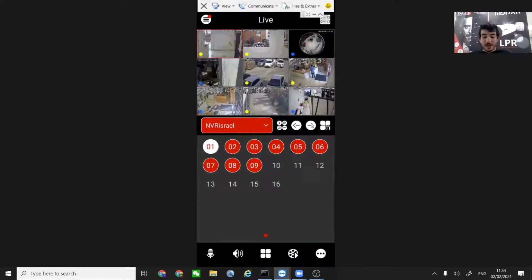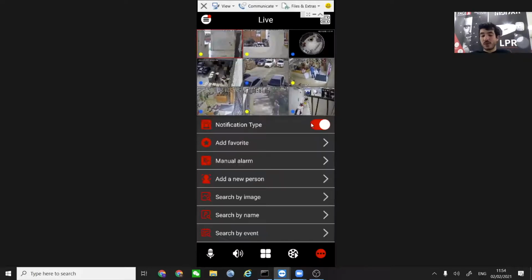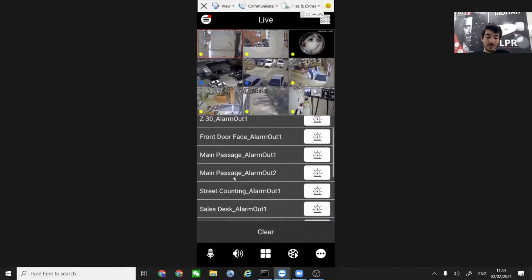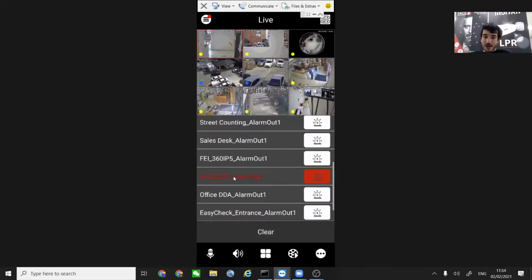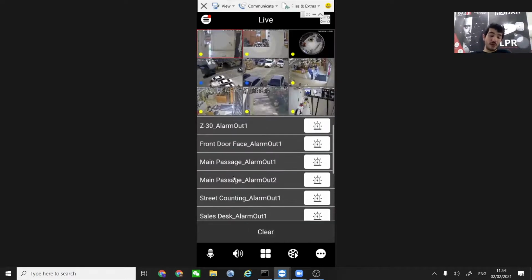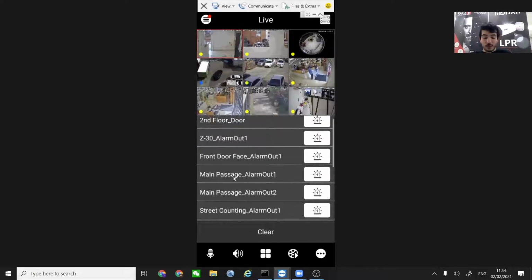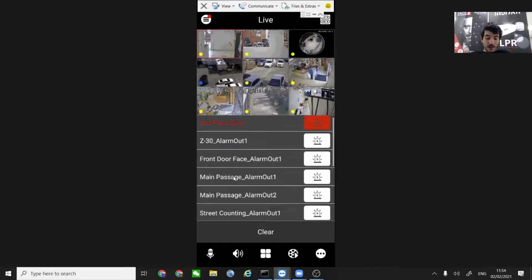Okay, so the next thing that we are going to see is, just like before, the manual alarm. If you want to open a door or activate a siren or close something or activate something with the dry contacts, you can use it. You can do it from the app itself also. So all you have to do is to press the manual alarm. We get to this button, and we can see all of our cameras that have the ability to dry contact to an alarm output, and we can activate their alarm output. We can activate and close it, of course, using the clear button right here.